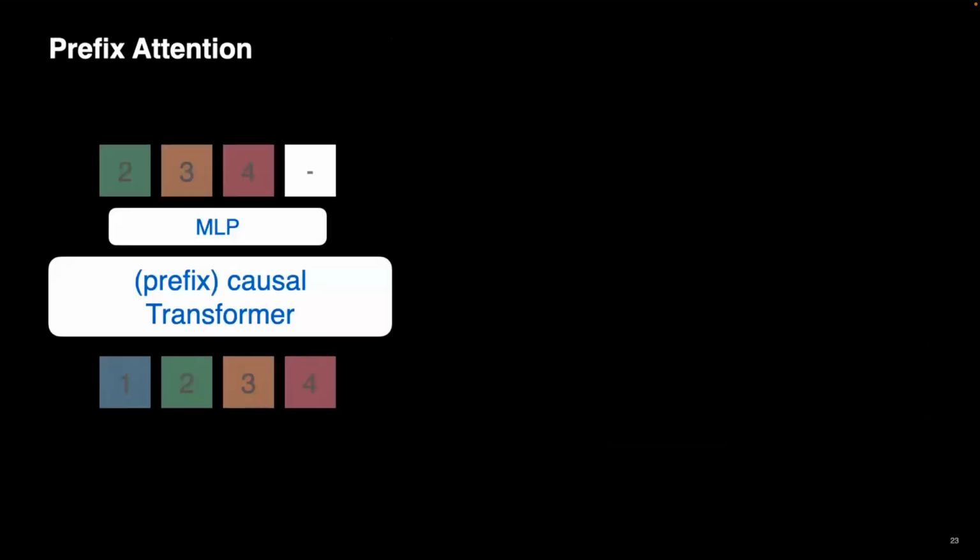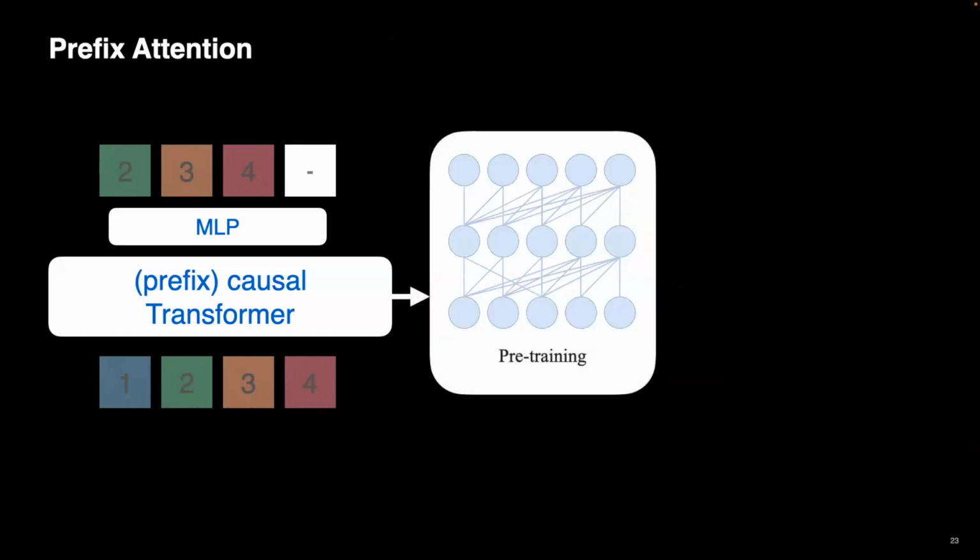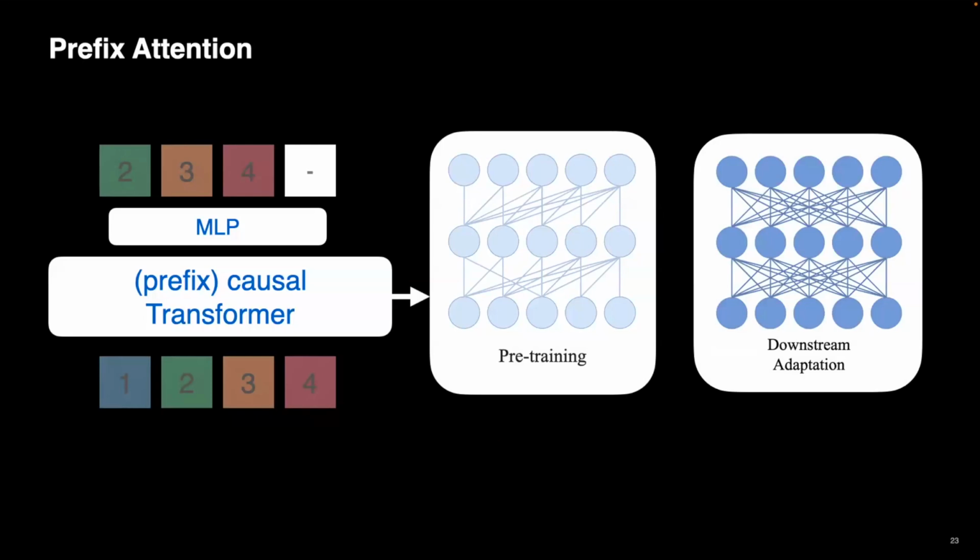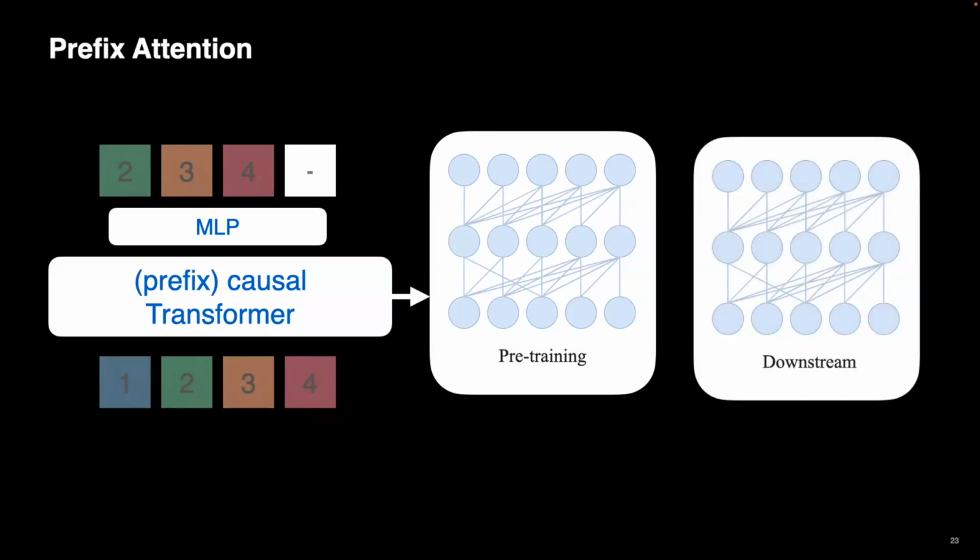Okay, so now we go back to the prefix part that I skipped before. At the moment, as I mentioned, we train with some tokens. We pass through a causal transformer, and we predict the next token. So pre-training is causal, so every token only sees the previous tokens in the sequence. However, usually for computer vision, we would like to evaluate our models bidirectionally, similar to ViT. ViT is not causal. ViT has bidirectional attention, and there is no reason for images to be evaluated with causal attention. It's a bit unnatural for it. However, if you do this, the method doesn't work at all because it has not been trained with any bidirectional attention. And therefore, you need to use causal attention to get any good performance.